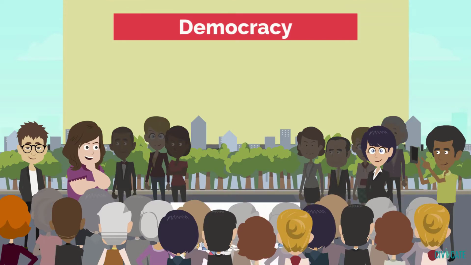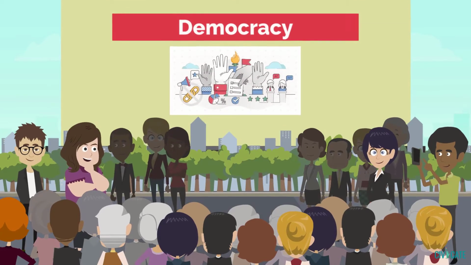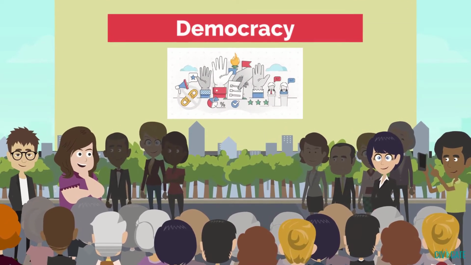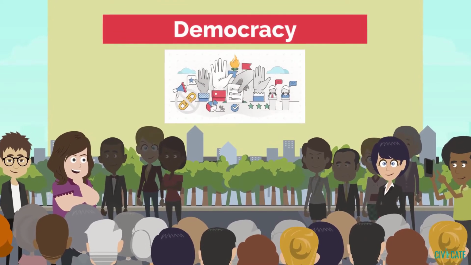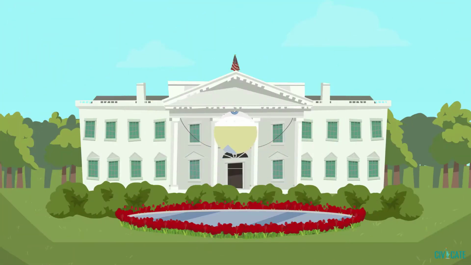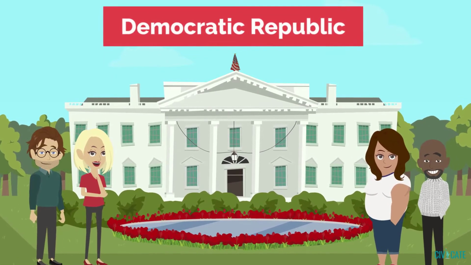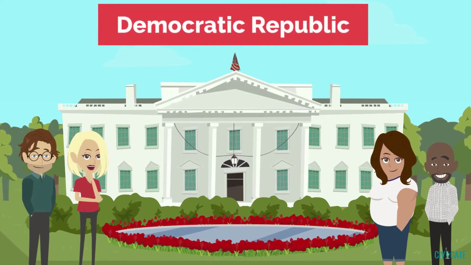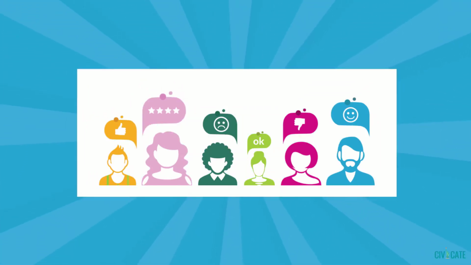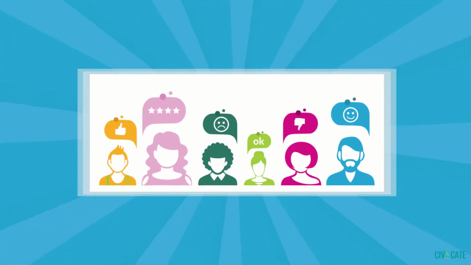Our founders wanted the people to elect representatives, which would form a republic. In a republic, elected leaders represent the views of the people. So our country is actually a democratic republic, which means that the people are governing through their elected leaders. That's why it's so important to vote for leaders who represent your views.